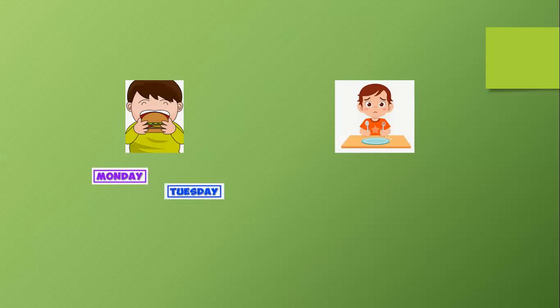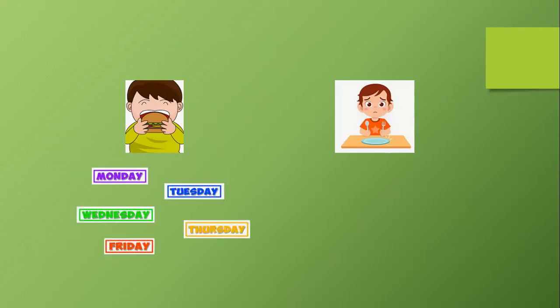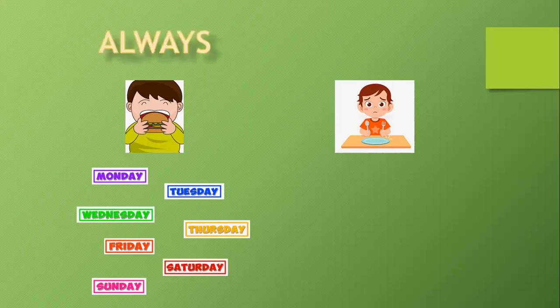He eats a hamburger on Wednesday, Thursday, Friday, Saturday, and Sunday. We're going to say that he always eats a hamburger. He always eats a hamburger because he eats a hamburger every single day of the week, from Monday through Sunday.